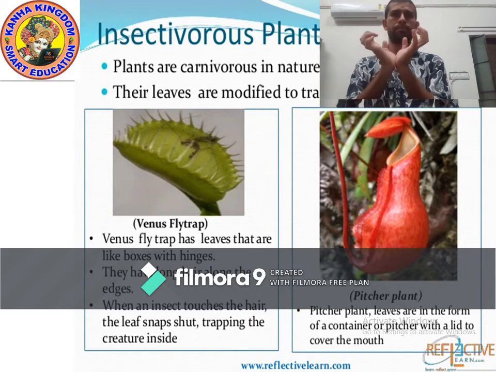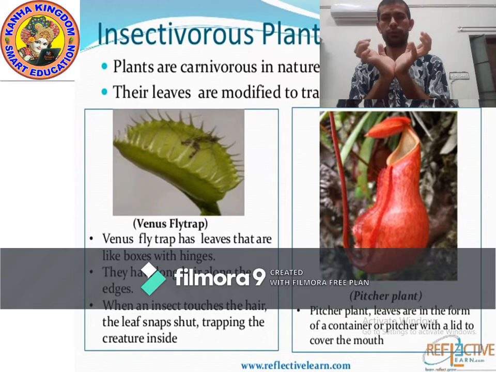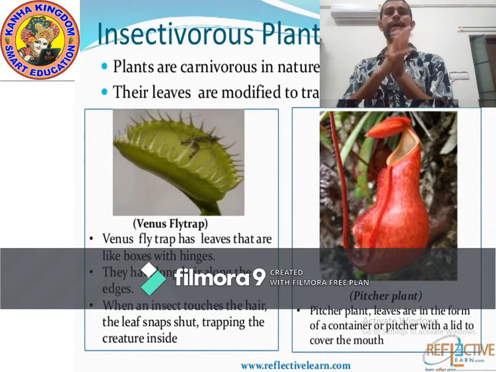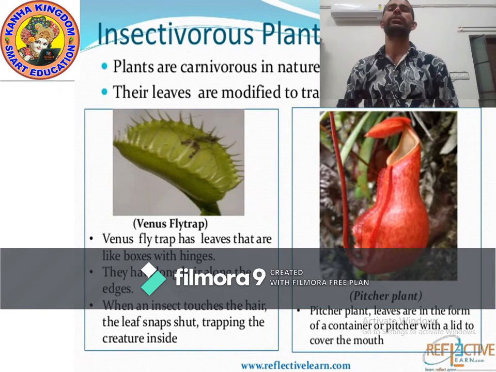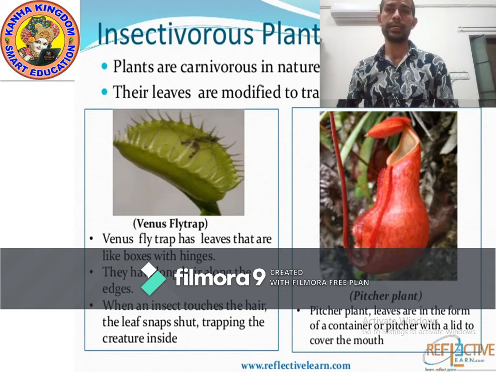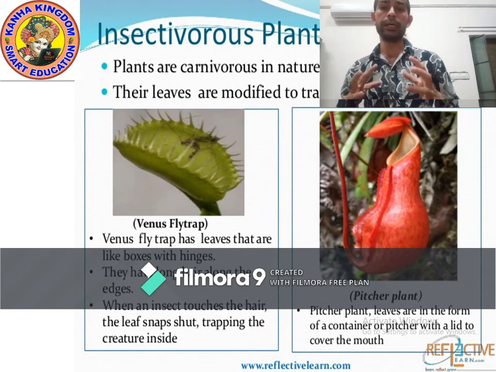The leaves are always open. When any insect touches the hair, they snap shut and catch the insect. There are digestive juices present in the leaves, so they absorb the nutrients from the insect.